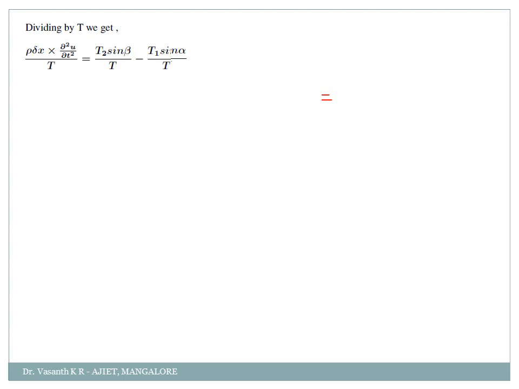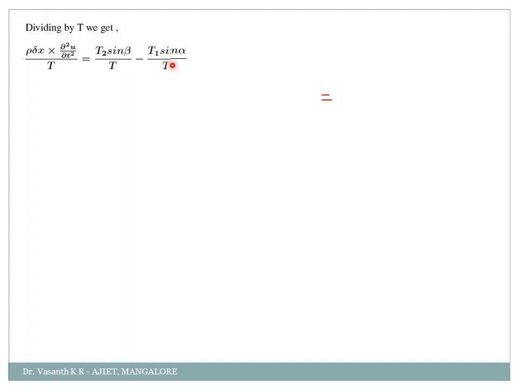So when I do that, I'll get rho into delta x into dou square u by dou t square divided by t is equal to t2 sin beta divided by t minus t1 sin alpha divided by t. Okay, now I can do some substitutions for t.